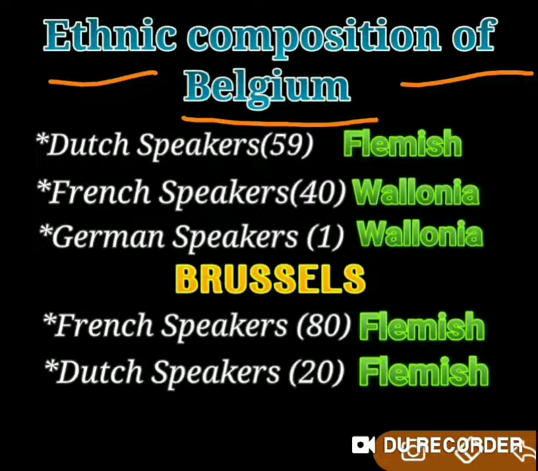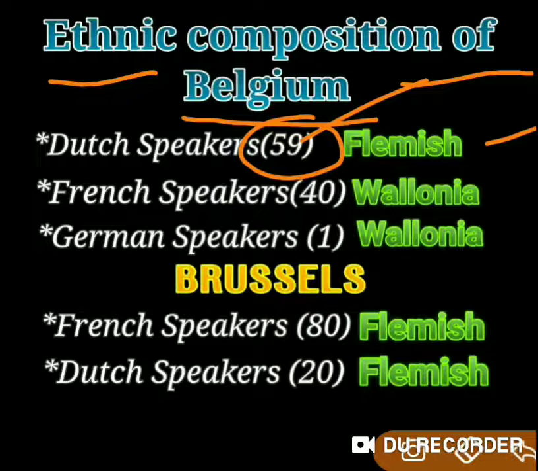So Belgium is divided into two different regions. Here there are Dutch speakers who comprise 59% of the total population. So in Belgium we can see Dutch speaking people who comprise 59% of the total population and live in the Flemish region.